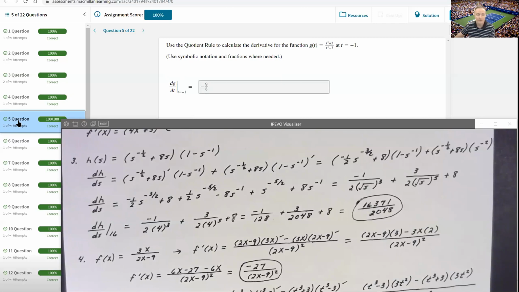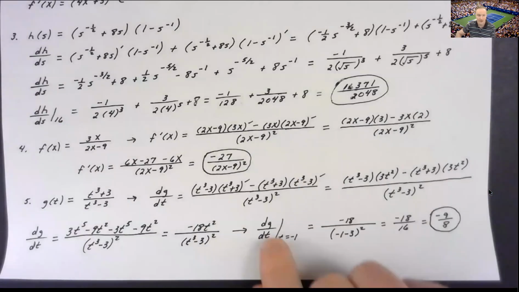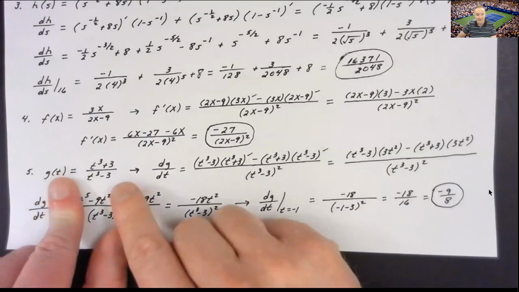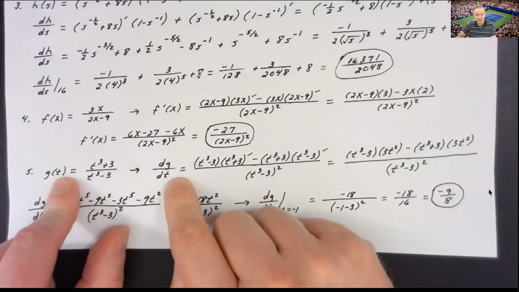For the next problem here, it's another quotient rule problem. This time they're wanting me to evaluate the derivative at a specific value of t. Well, I have to take the derivative in general with respect to t before I can evaluate it at some specific value of t. So I'm not even worried about that evaluation at t equals -1 in the beginning of the problem. They gave me a function g of t, and they said, well, let's find dg dt.